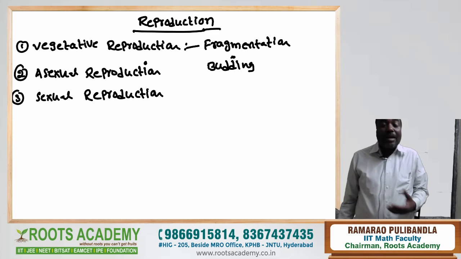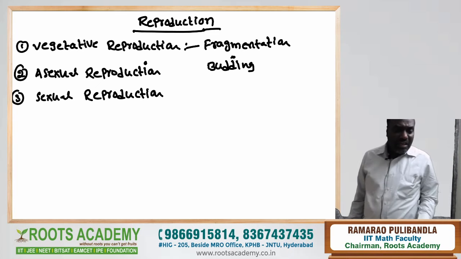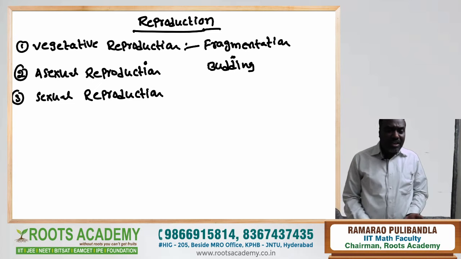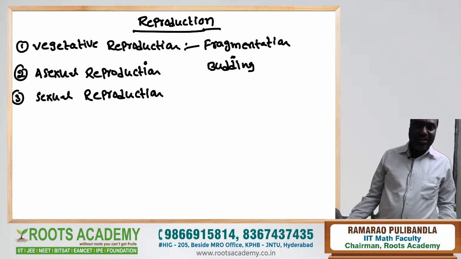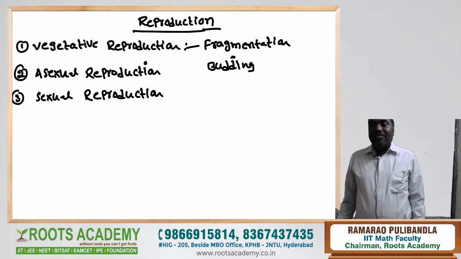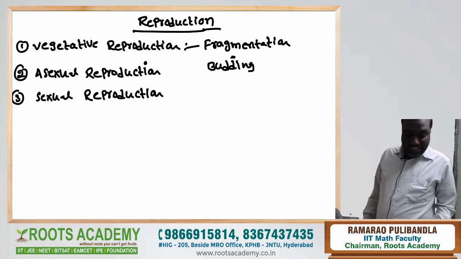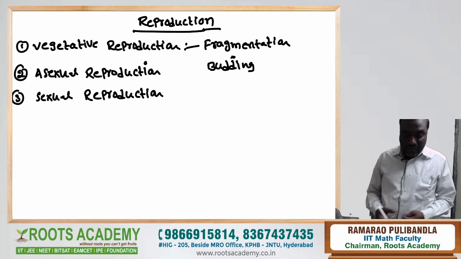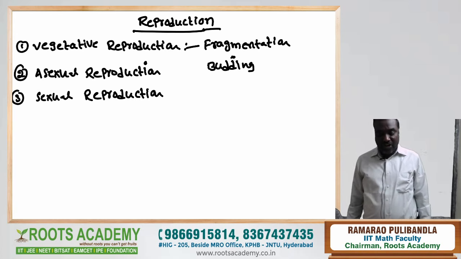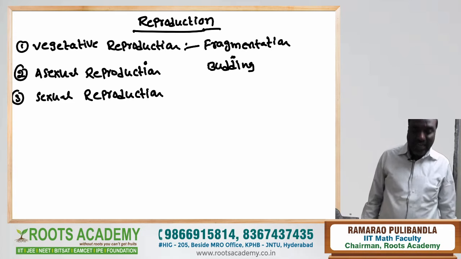Vegetative reproduction does not involve formation and fusion of gametes, like asexual reproduction. So vegetative propagation is also a type of asexual reproduction, because the common criterion is that there is no formation and no fusion of gametes.